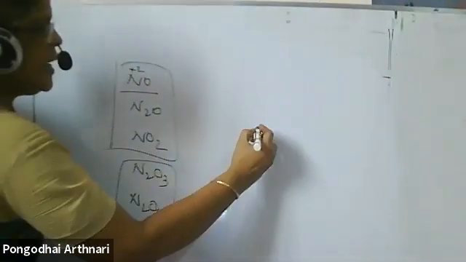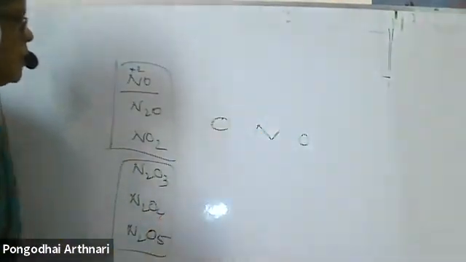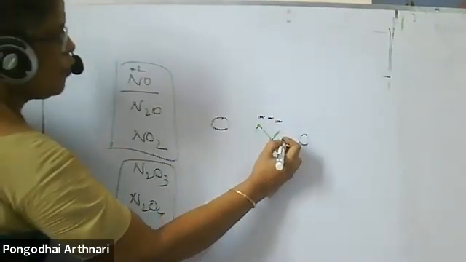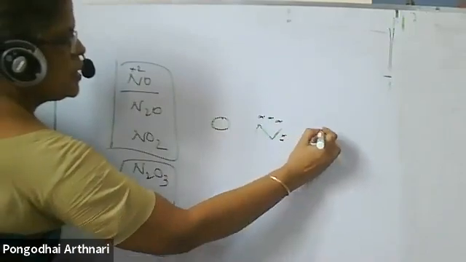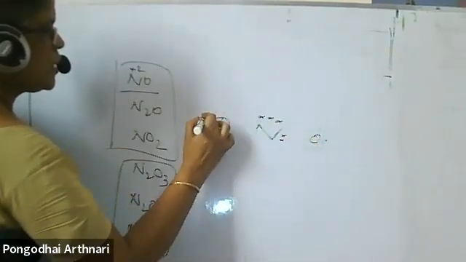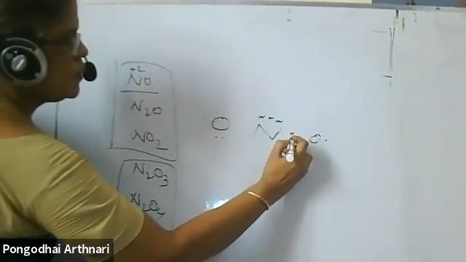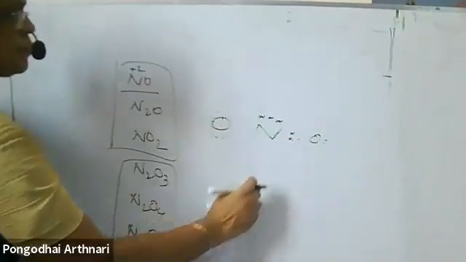NO2. Nitrogen at center, O and O. Nitrogen has 5 electrons: 1, 2, 3, 4, 5. Oxygen has 6: 1, 2, 3, 4, 5, 6. Now 2 are donated to form a bond. These are shared, common for both.